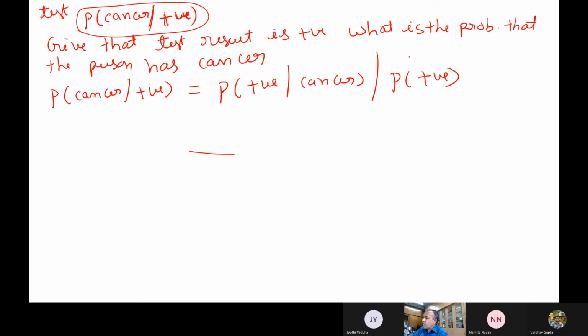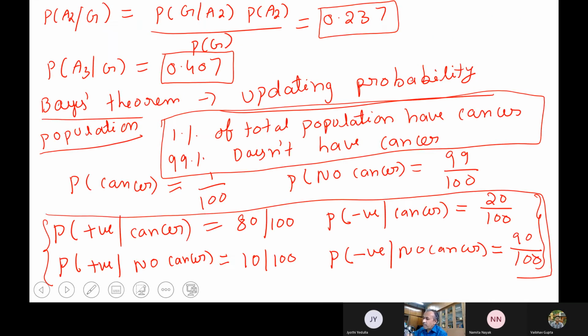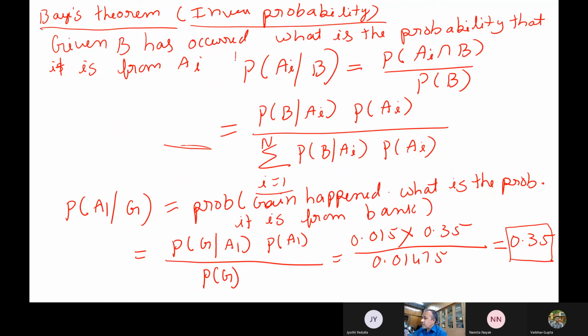So I can compute this from the Bayes theorem. How do you find out the probability of positive? This is the same thing we use in the Bayes theorem. Okay, so this is my Bayes theorem.